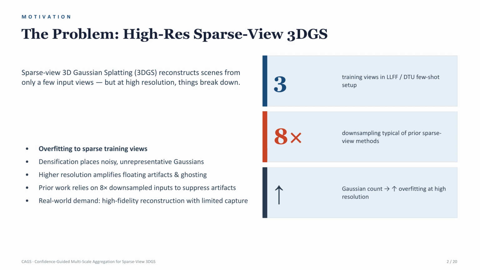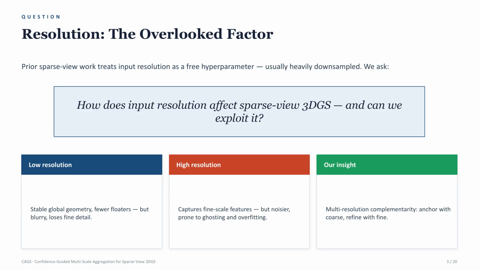In Sparse-View 3DGS, we may only have 3 training views, as in common LLFF or DTU few-shot settings. Existing methods often use heavily downsampled images to suppress artifacts. This improves global stability and reduces floating Gaussians, but it also removes high-frequency details, so the final reconstruction becomes blurry.